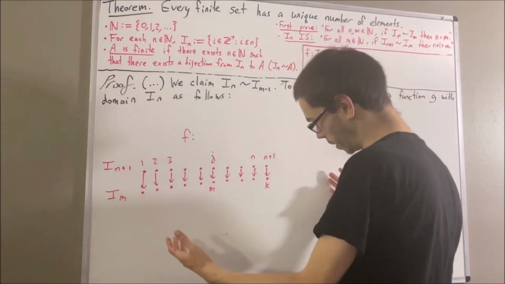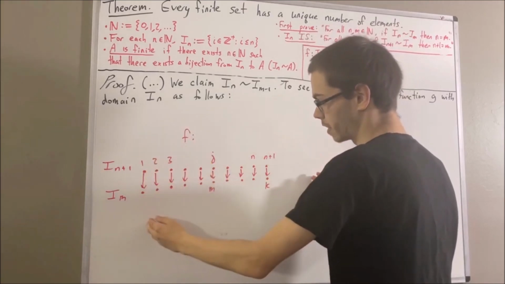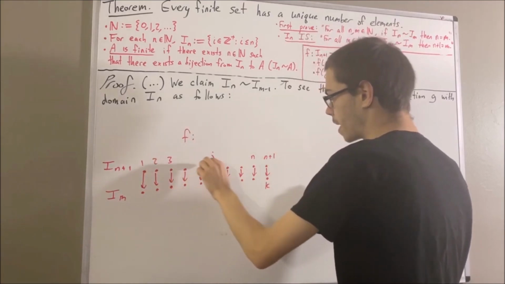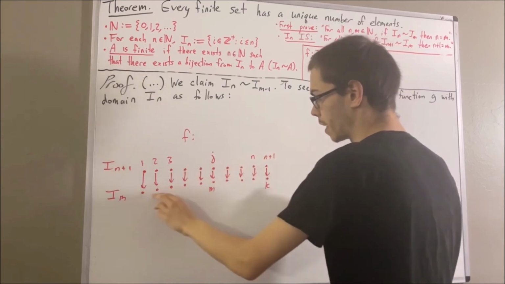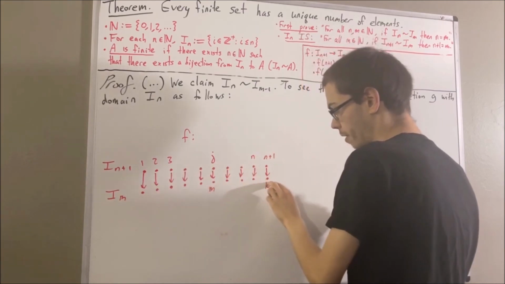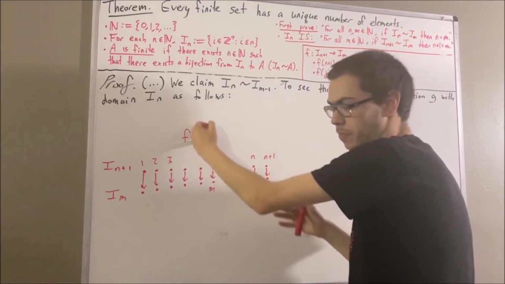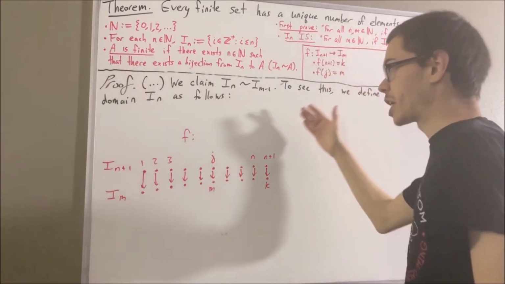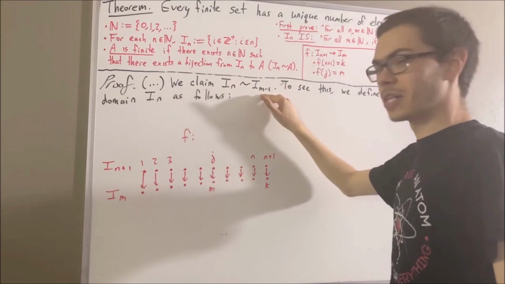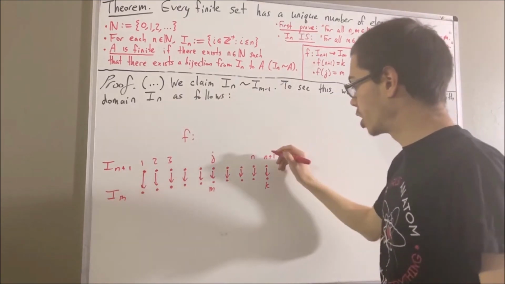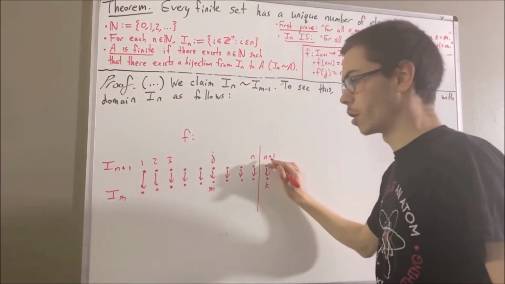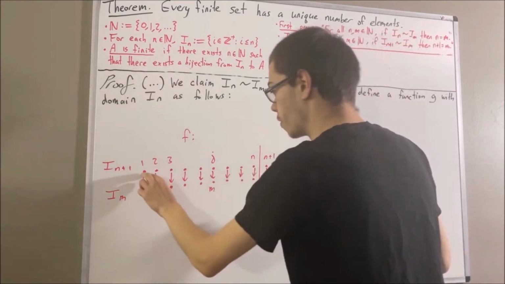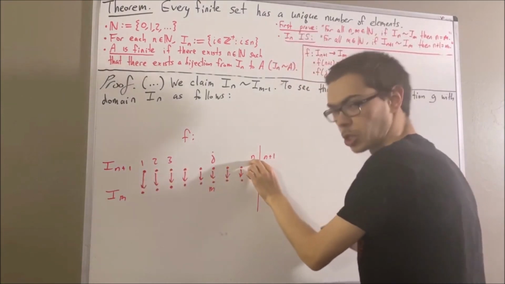Each element of I_{n+1} is assigned to an element in I_m, and we have a one-to-one correspondence between the two sets. Now, to establish a bijection from I_n to I_{m-1}, let's cut off n plus 1, because we're only concerned with the first n positive integers.